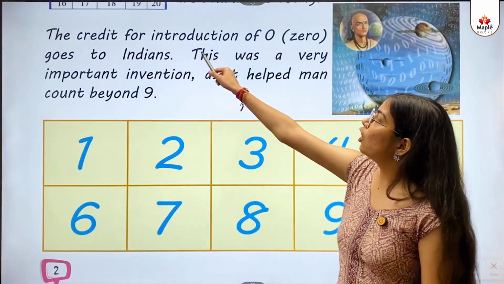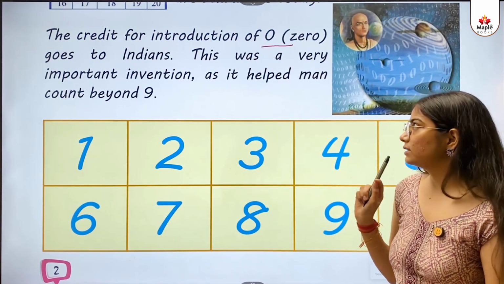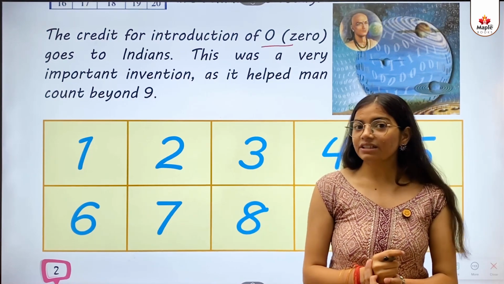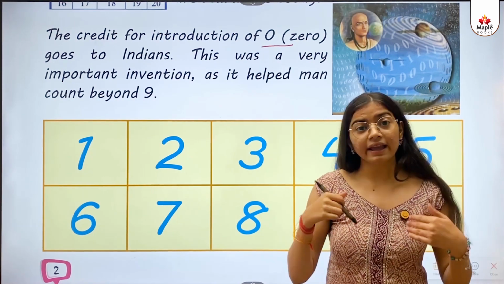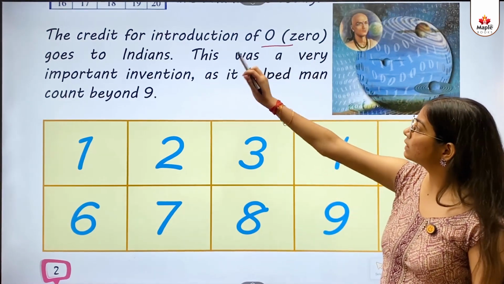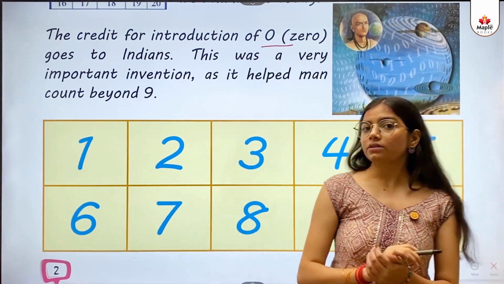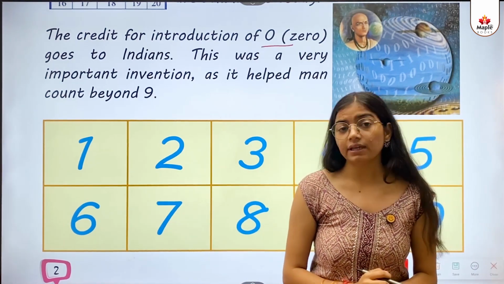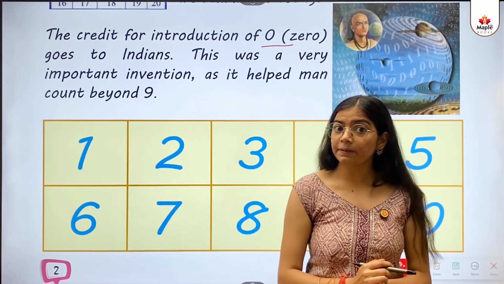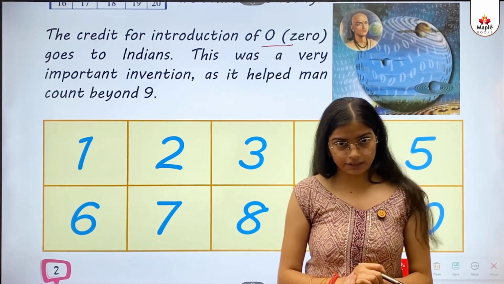The credit for introduction of zero goes to Indians. So kids, the number zero is introduced by us, the Indians. This was a very important invention as it helped man count beyond 9. So kids, ये जो invention थी that is very important because इसने हमें help किया था हम 9 से ज़्यादा आगे count कर सके इस चीज़ में.